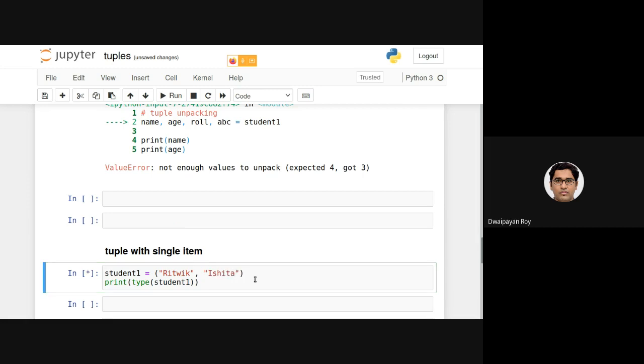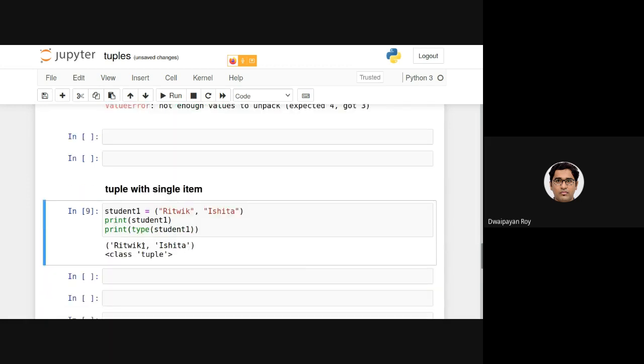In this case, it is perfectly fine. It is actually a tuple, right? If I just print student, you can see it is printed as Hrithik, Ishita, which is basically a tuple. So you can understand that I can provide multiple elements here, right?